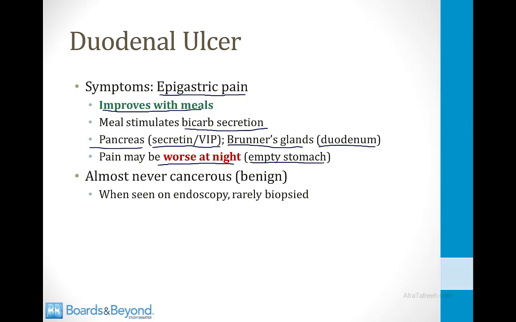Now, when you see an ulcer on endoscopy, what you have to worry about is that that ulcer may contain cancer cells. And as we'll talk about when we get to the stomach, many gastric ulcers are a result of stomach cancer. This is not the case, however, in the duodenum. Duodenal ulcers are almost never cancerous. They are almost always benign. And in fact, when they're seen on endoscopy, they're rarely biopsied because the risk of cancer is so low.